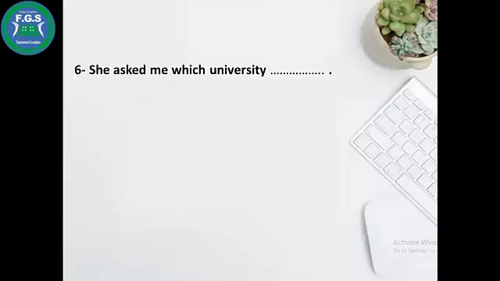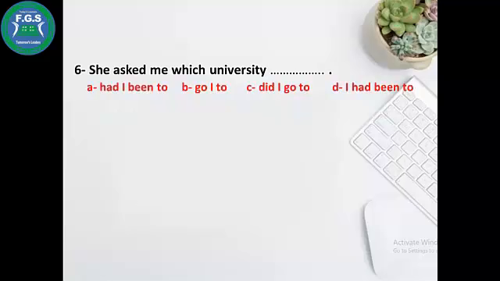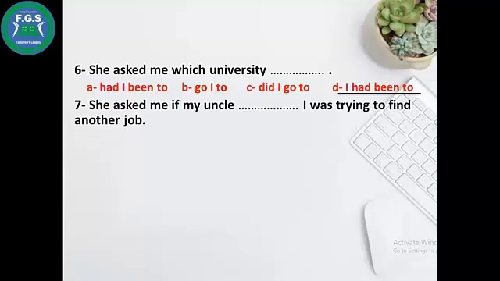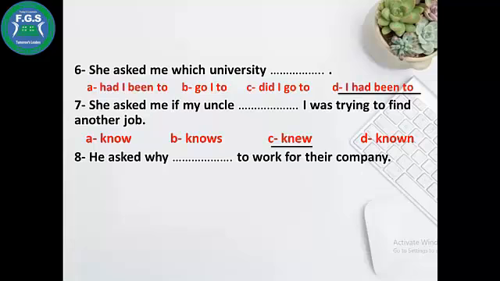She asked me which university had I been to, go I to, did I go to, I had been to. We start with the subject, so I had been to. She asked me if my uncle space I was trying to find another job. No, knows, knew, known. If my uncle, we want the past, knew. He asked why space to work for their company.